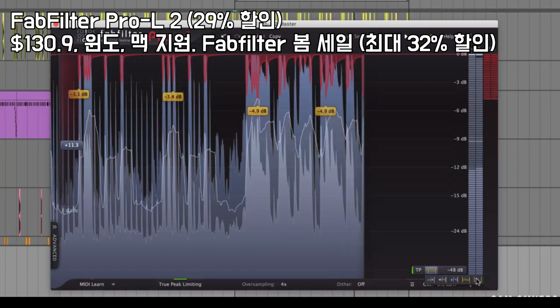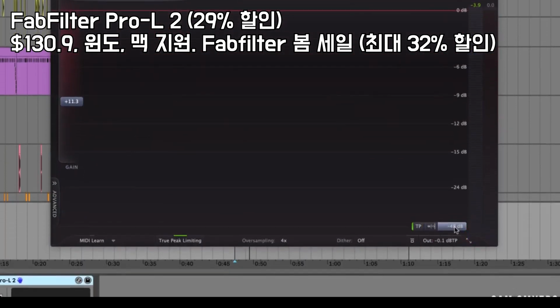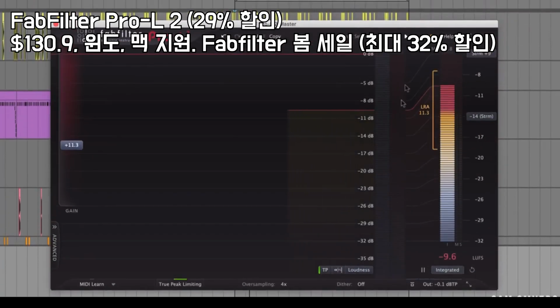Then of course we have off, which just turns the display off. This button is the meter scale button. Here are some normal scales, K-system metering scales, and then loudness. I'm going to select loudness. And now this new section opens up.